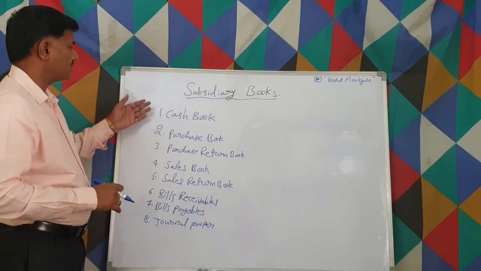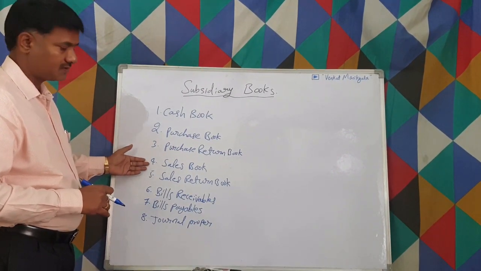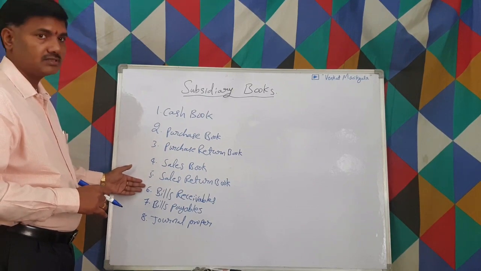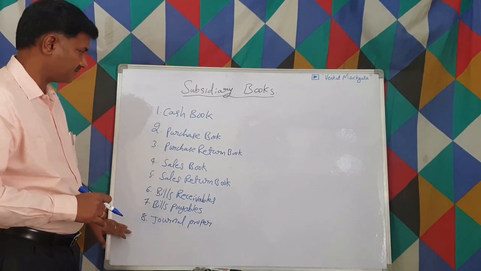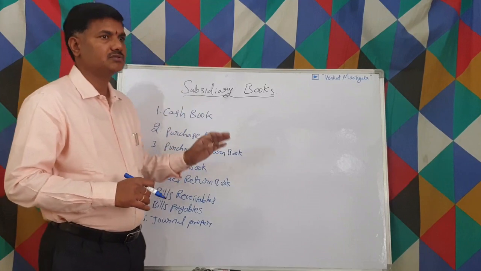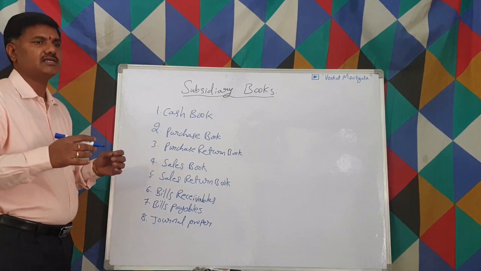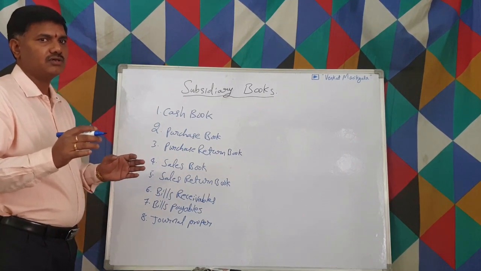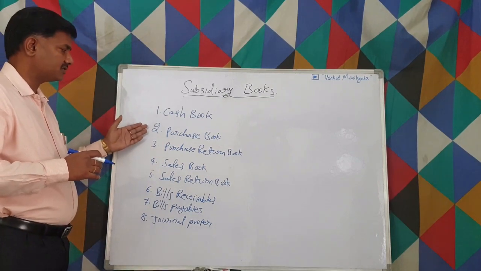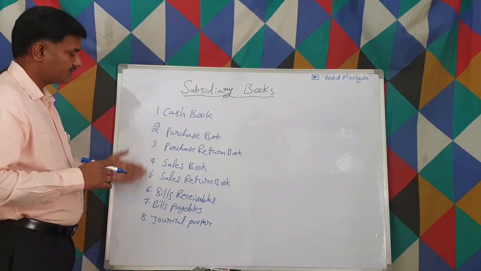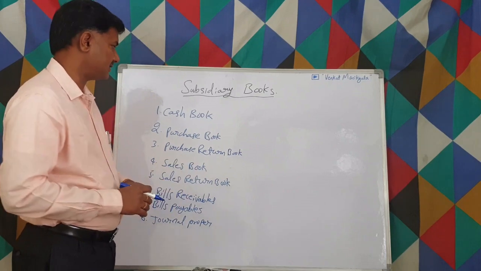The subsidiary books are the cash book, purchase book, purchase returns book, sales book, sales returns book, bills receivable, bills payable, and general proper. These are the total eight subsidiary books. When we write a general journal, we write in a single book, whereas this is nothing but a work allocation to individual persons. One person maintains the cash book, another maintains the purchase book, and like that, the eight books are prepared by different persons.